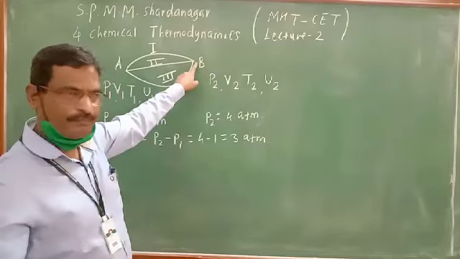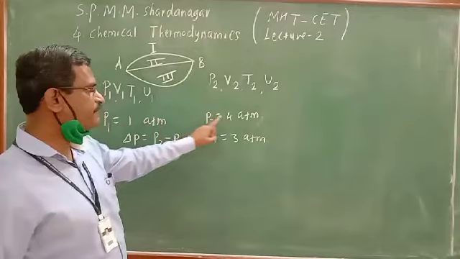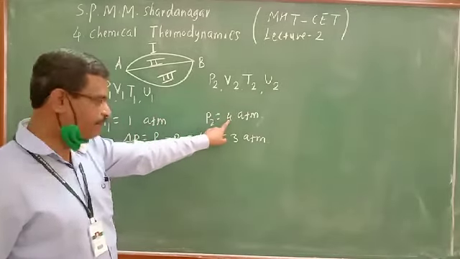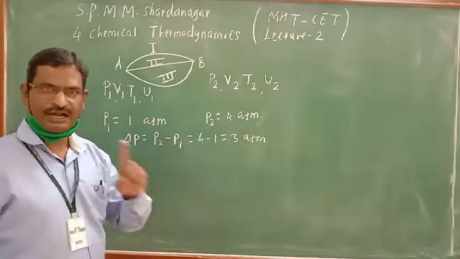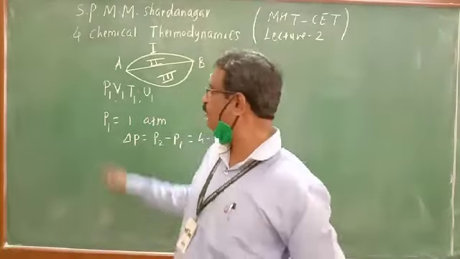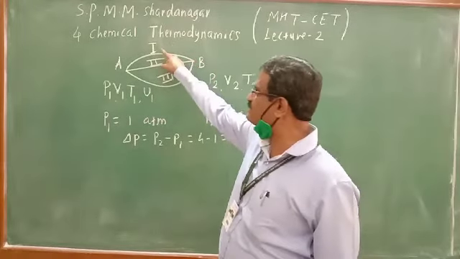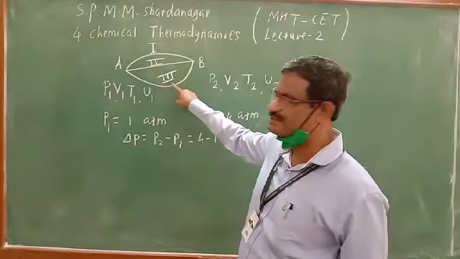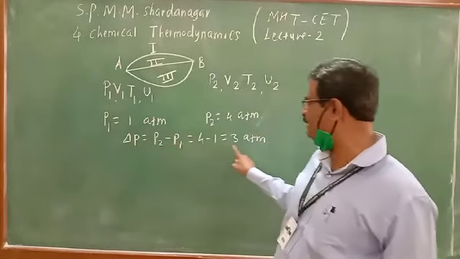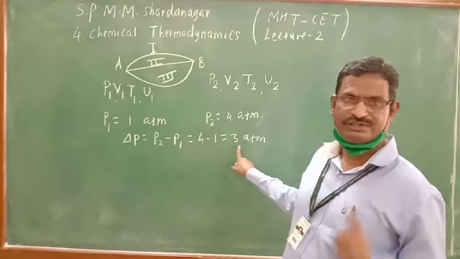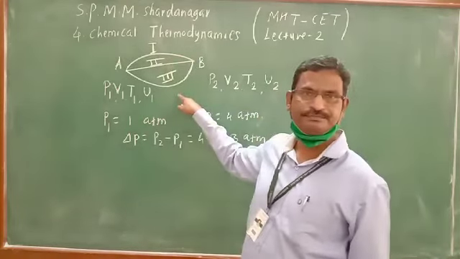At that time also P1 becomes equal to P2, meaning 1 atmosphere becomes 4 atmosphere. Therefore the change in pressure is 3 atmosphere. Now here, what have we done? We have converted A to B by the first, second as well as third path. Every time the change in pressure remains constant. So the change in pressure is constant, independent of path.